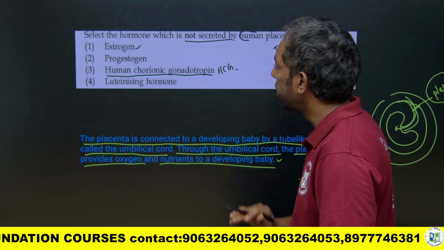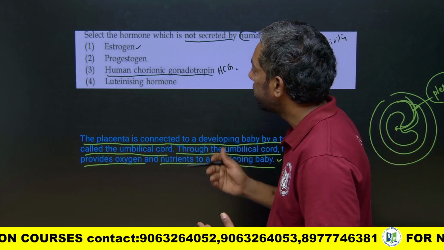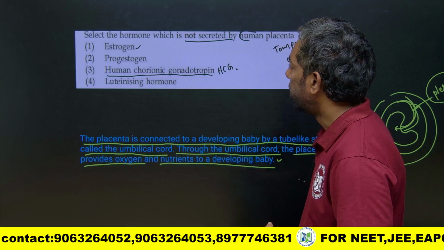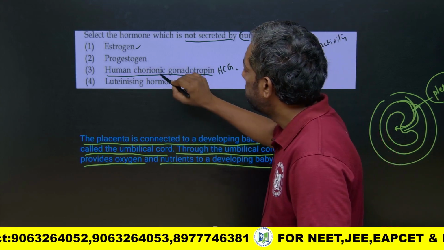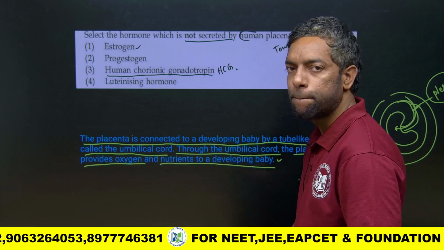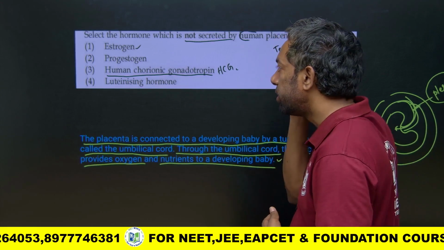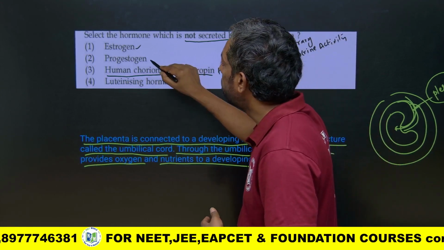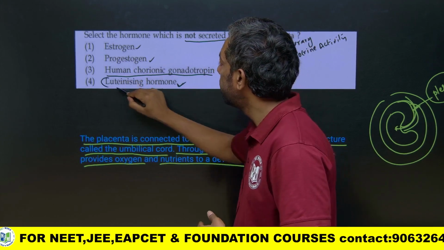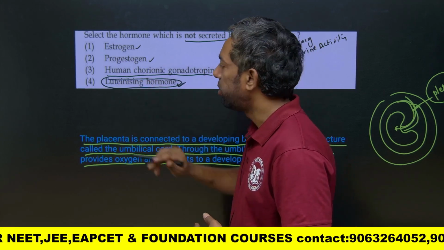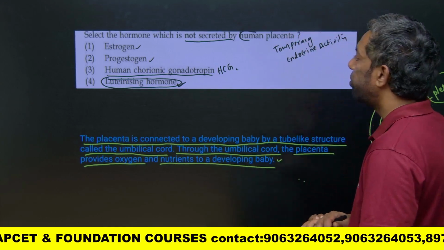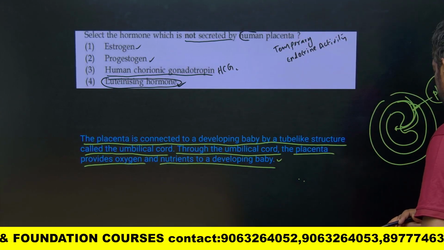It can also produce progesterone. The luteinizing hormone and progesterone are the two confusing options. It can produce progesterone also. This is the right answer: it does not produce luteinizing hormone. Okay, this is about the placenta.